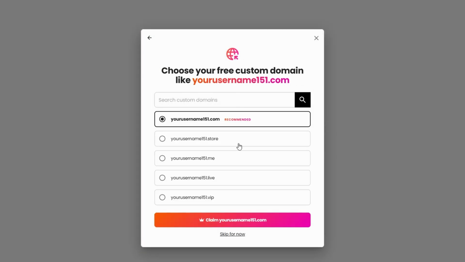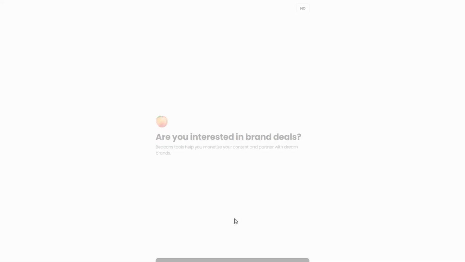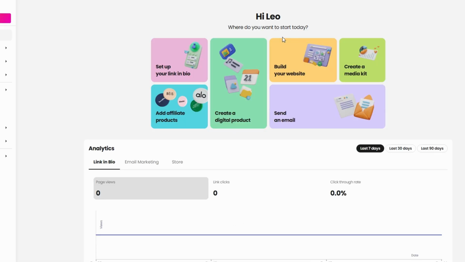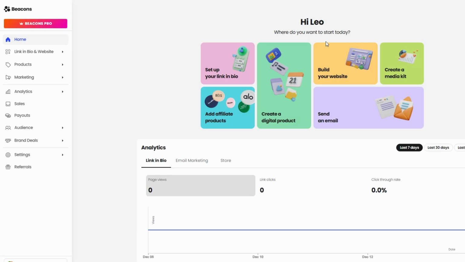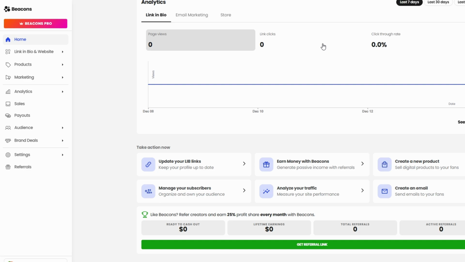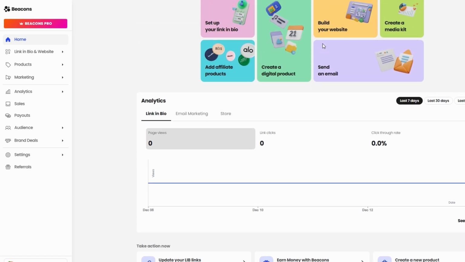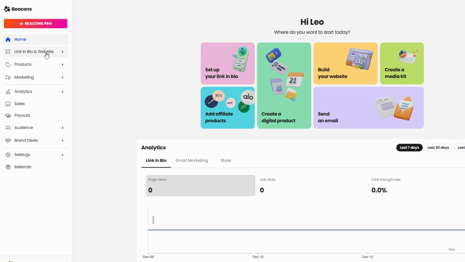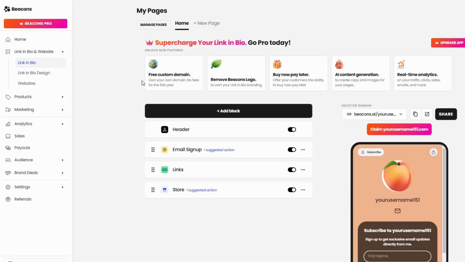Personalize the page. Upload your brand logo or select from Beacons.ai's creative banner options. For instance, if you're running a handmade jewelry store, you can upload a photo of your best-selling piece as the header to instantly grab attention. Embed additional features. Want to engage your audience further? Beacons.ai lets you integrate features like email sign-ups, videos, or even a shopping cart for direct purchases. Once you've set it all up, your link in bio page will be ready to share. Add it to your social media bios and watch as it becomes the go-to hub for your audience to explore everything you have to offer.